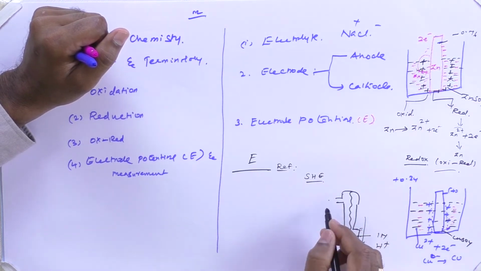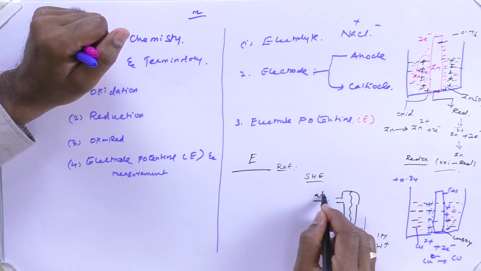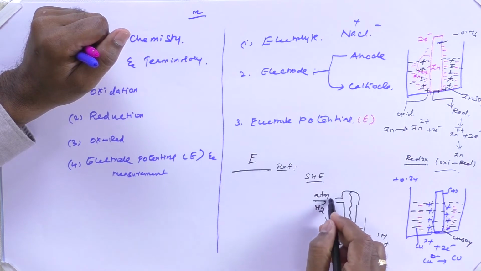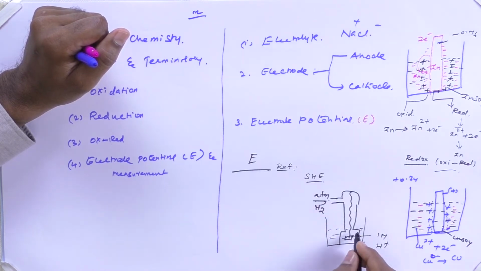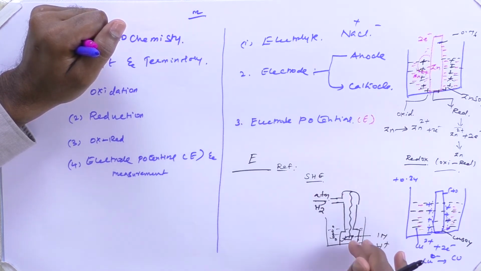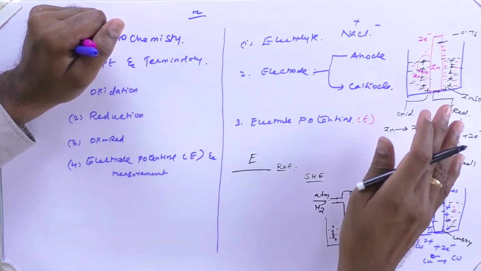Now I have to pass 1 atmosphere hydrogen gas. 1 atmosphere hydrogen gas has to be passed through this electrode compartment. Now it is bubbled through the solution, so bubbles will be coming out from this compartment. Now during this process, what happens? There will be an oxidation reduction process taking place depending upon the type of electrode coupled with this electrode.